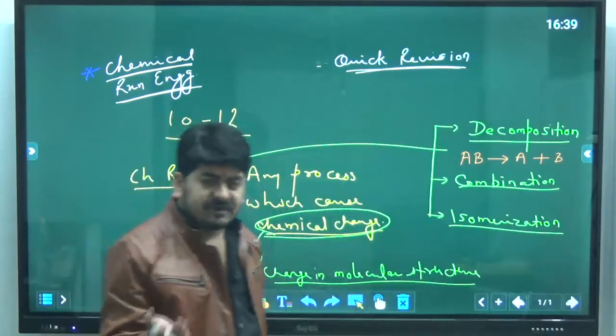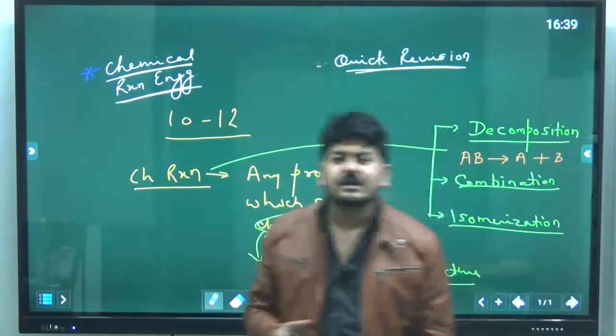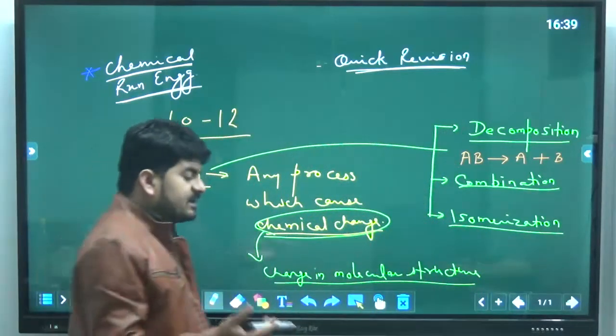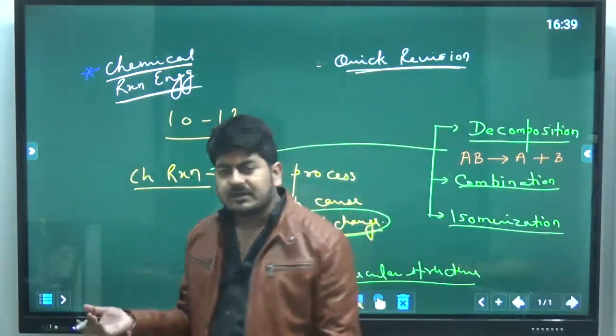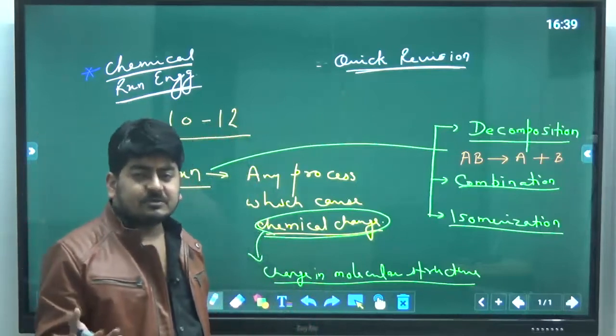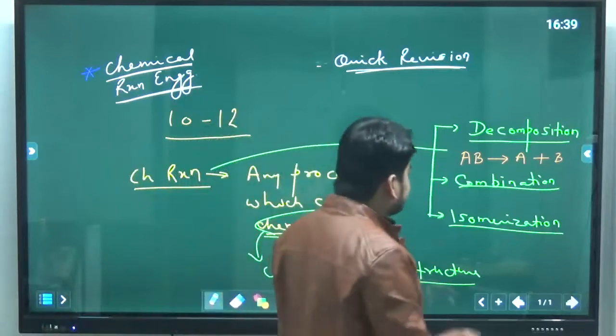There are several decomposition reactions like CaCO3 breaks into CaO plus CO2, that is calcium oxide and carbon dioxide. Further, NH4Cl, ammonium chloride, into ammonia and chlorine. H2O, electrolysis of water, breaks into hydrogen and oxygen molecules. There are so many other reactions.